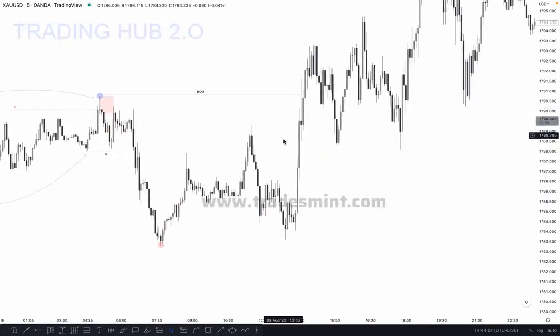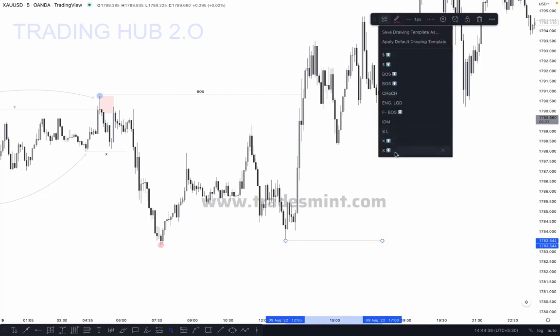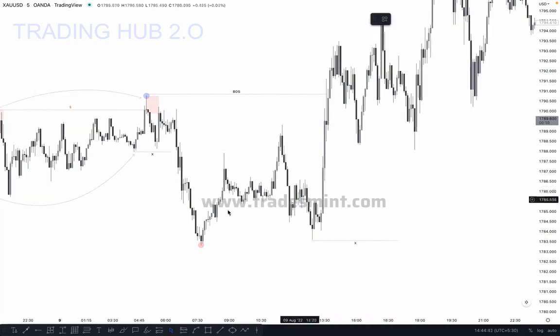The market pushed higher, broke the structure and pushed downside. After the break of structure, where is our inducement? You can see in this case there is no internal low. We can mark this as the actual internal low, but technically this is our internal low, because in this pullback the market did not break this high, there is no pullback, this is a single candle move. So this is our internal low, or you can say inducement. Okay, so everything is here. You can see only one leg is here for the internal low. If the market breaks this low, takes out this low and pushes higher, this can be your new high. If the market creates a new structure, our inducement will be changed.